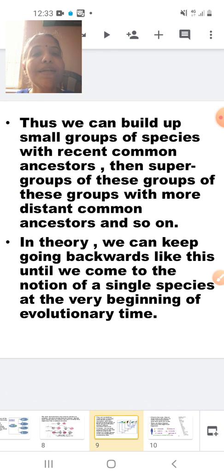I do the reading part. Thus we can build up small groups of species with recent common ancestors, then supergroups of these groups with more distant common ancestors, and so on. In theory, we can keep going backwards like this until we come to the notion of a single species at the beginning of evolutionary time.